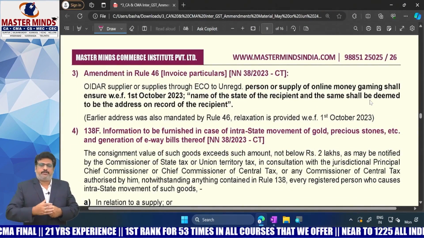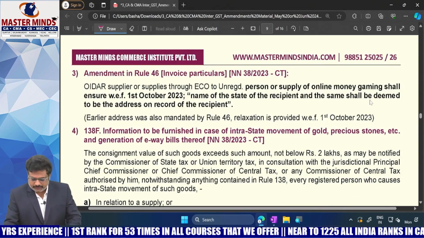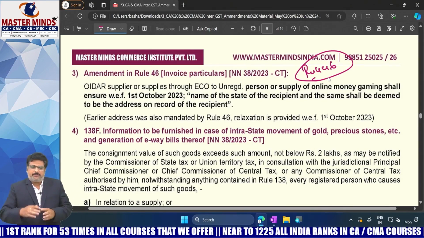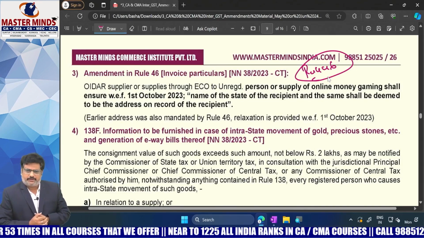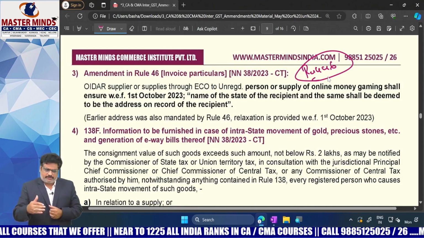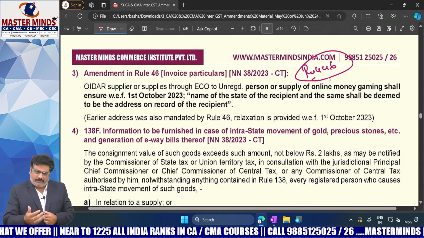Next one, ma. If you observe B2 particulars of tax invoice, which is there in rule number 46, what do you need to write there? Generally, name, address, and GST number of the supplier, date of issue, serial number.